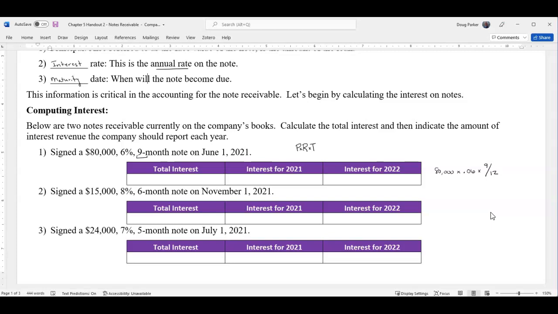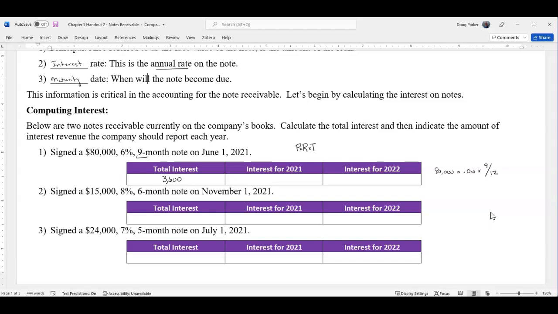So in your calculators, do 80,000 times 0.06, or 6%, times 9 divided by 12, and you should end up with a total interest of $3,600. So that's our total interest.